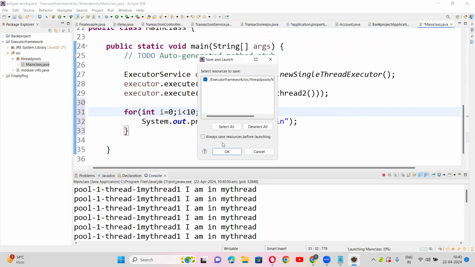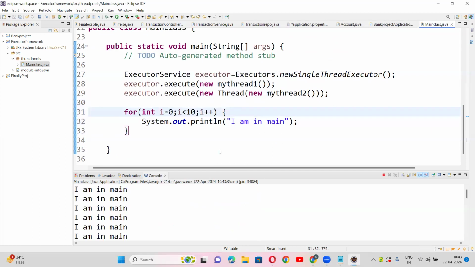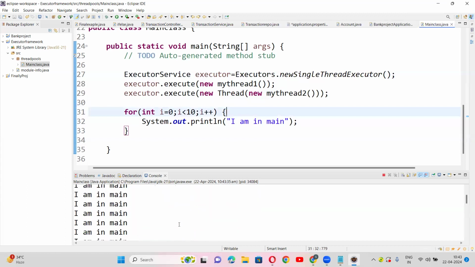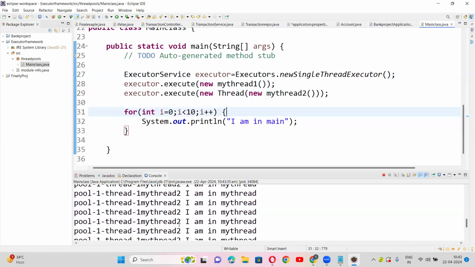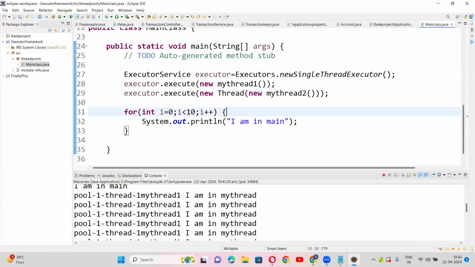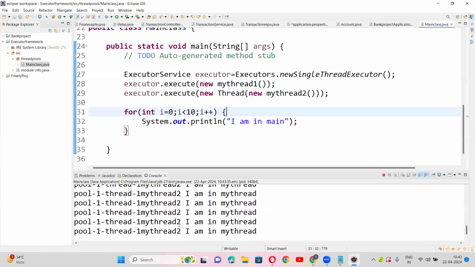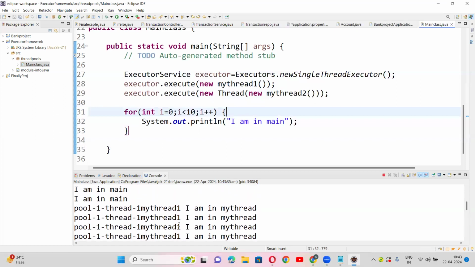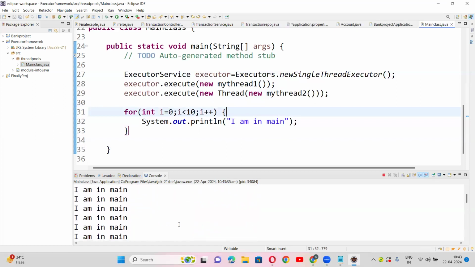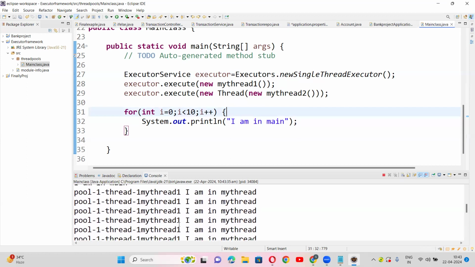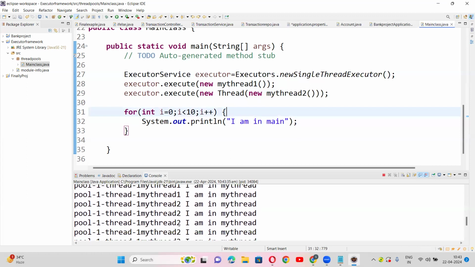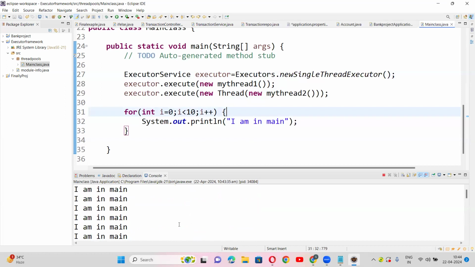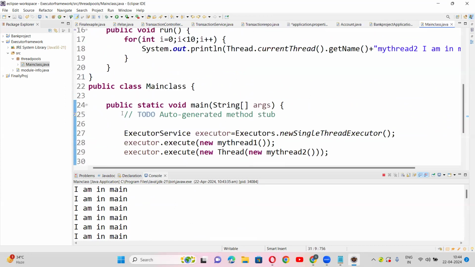This main thread is not part of the executor framework, right? You can't guarantee it. Thread 1 will be interrupted by this, that's for sure. You cannot guarantee that. Okay? So this is about newSingleThreadExecutor.